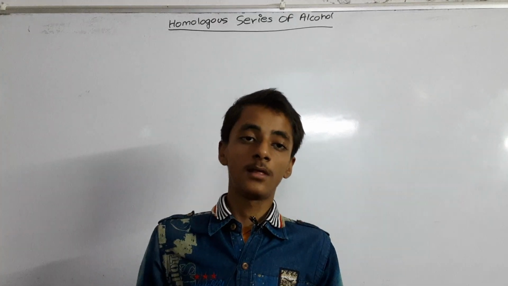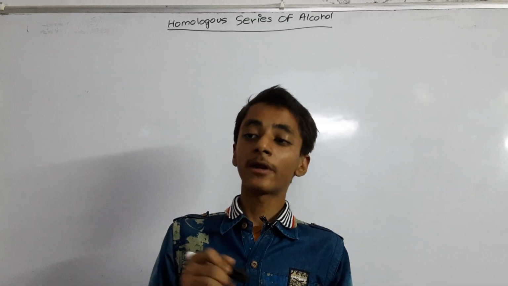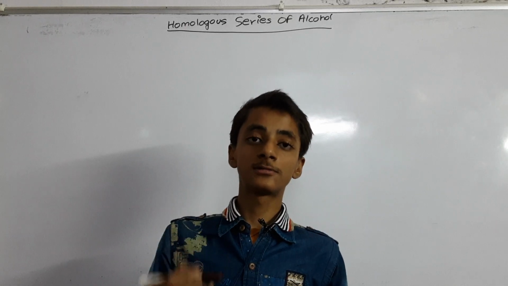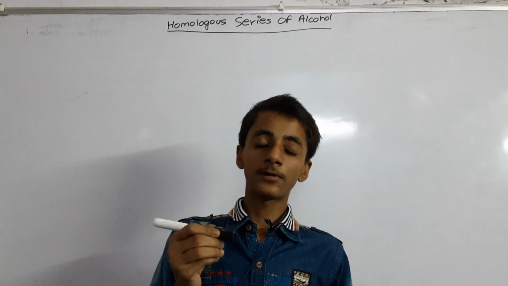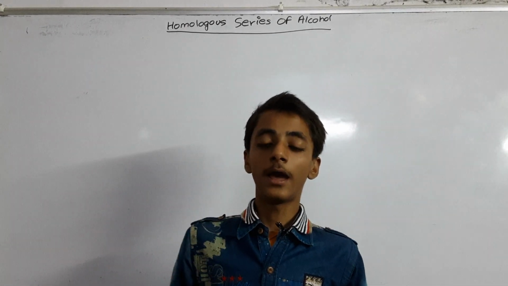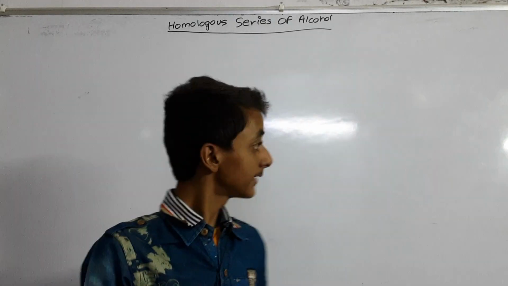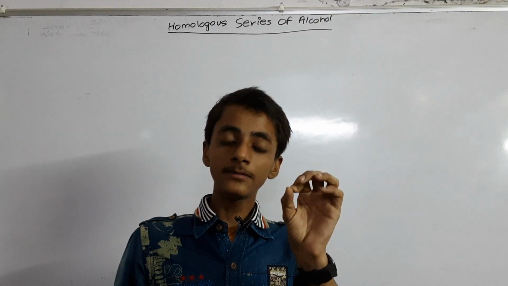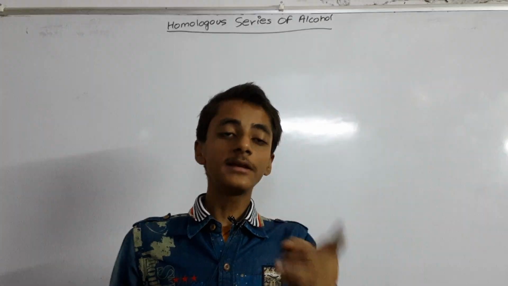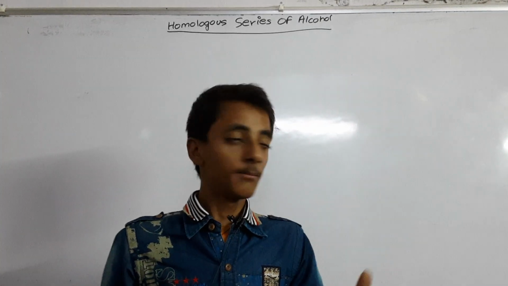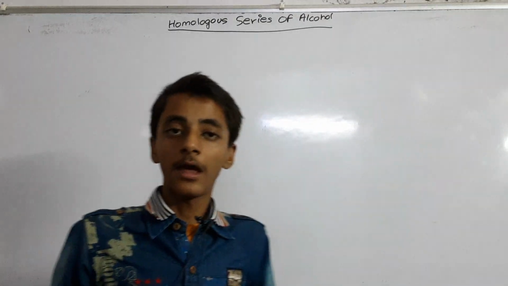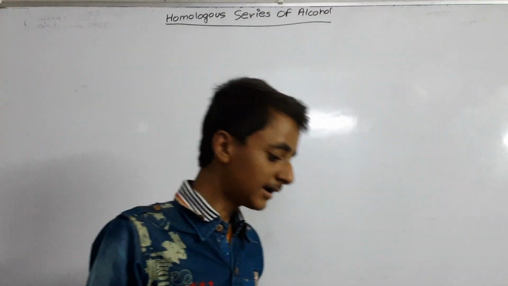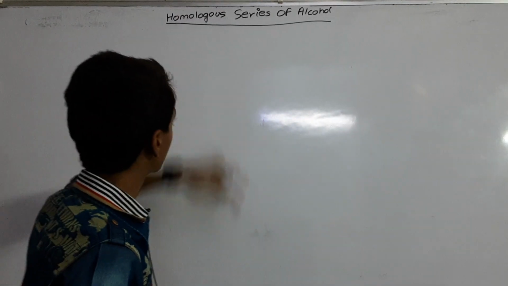Alcohol is an organic compound whose functional group is OH, and its members differ by a CH2 group, as it is a homologous series.